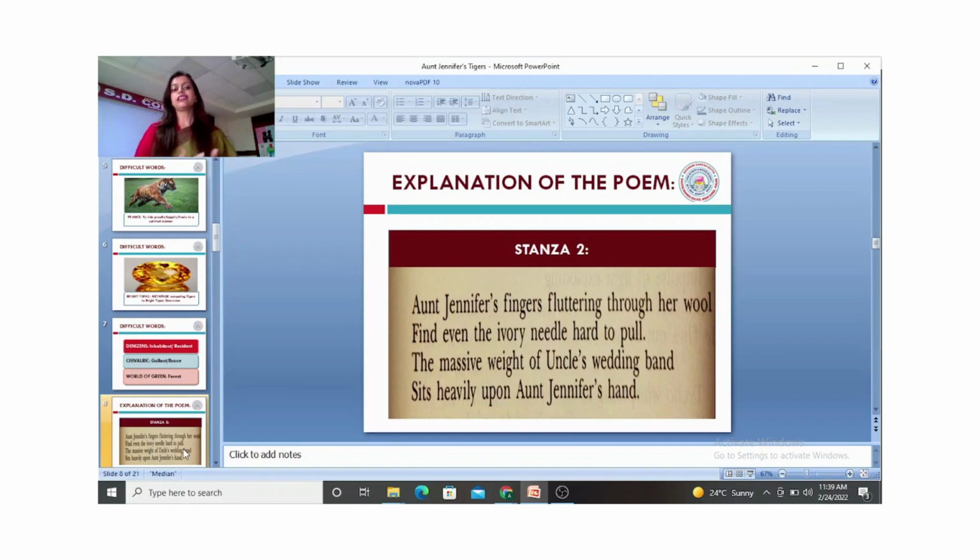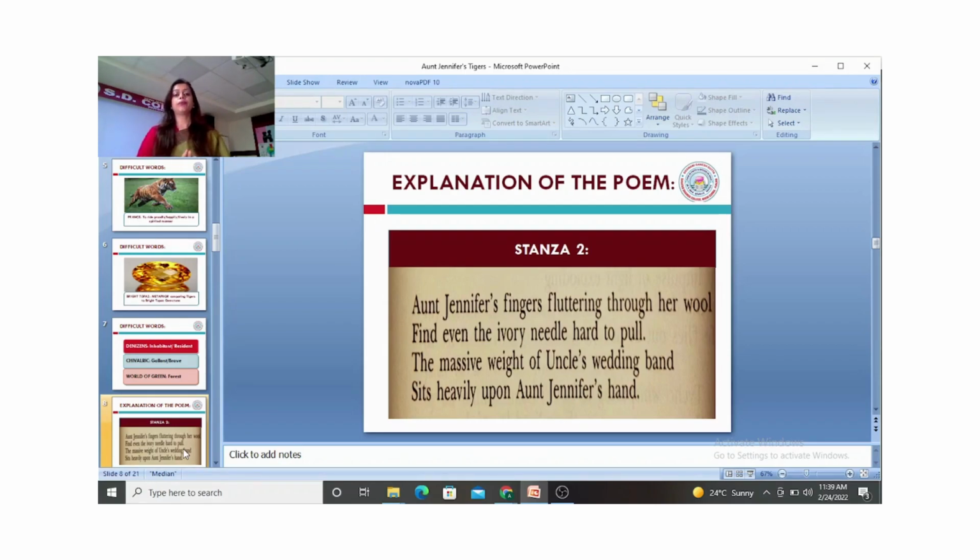But this does not mean that Adrienne Rich wants to defame the institution of marriage. She is here talking about an unequal marriage or a bad marriage, a marriage in which a woman is not given an equal opportunity to represent herself, a marriage where the woman has to kill her dreams to make everybody around her happy. So she is not talking about a marriage which is an equal partnership, or which thrives on love and mutual respect and trust.